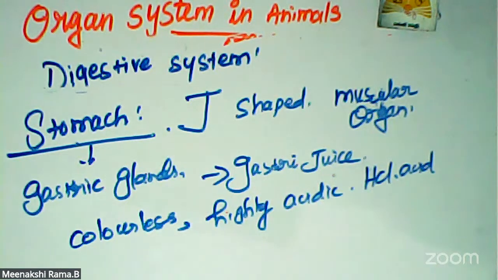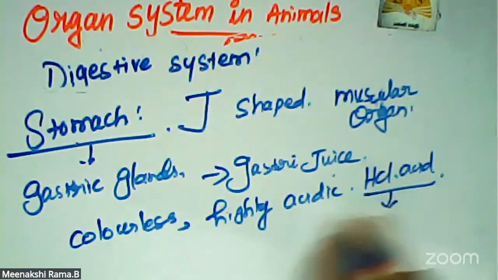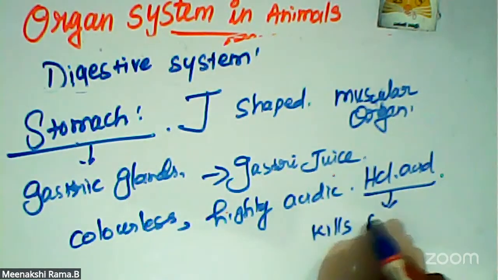It converts inactive pepsin into active pepsin and acts on the undigested food. What is the function of hydrochloric acid? It kills bacteria.